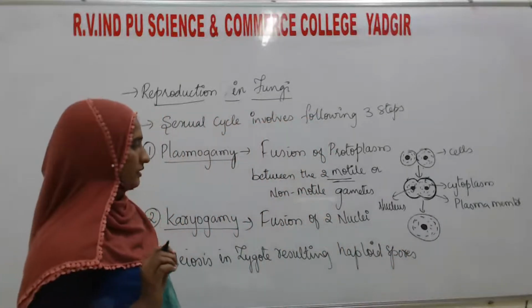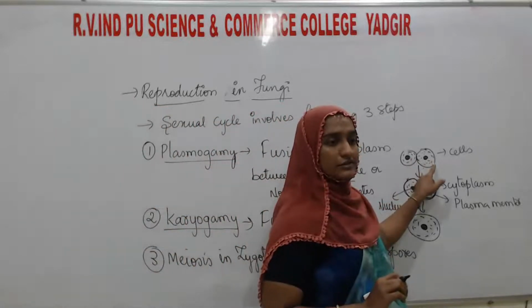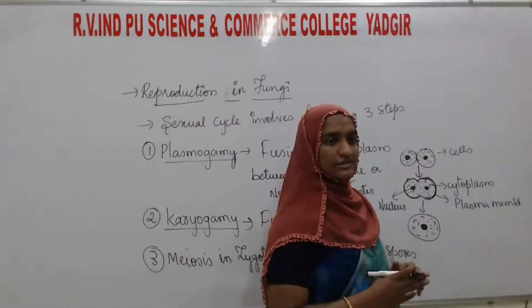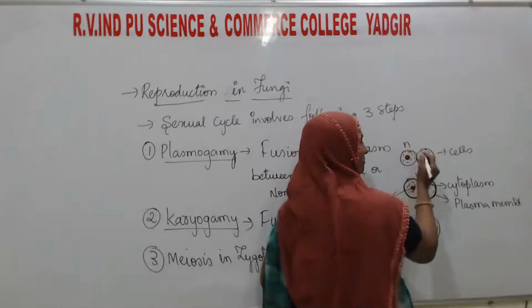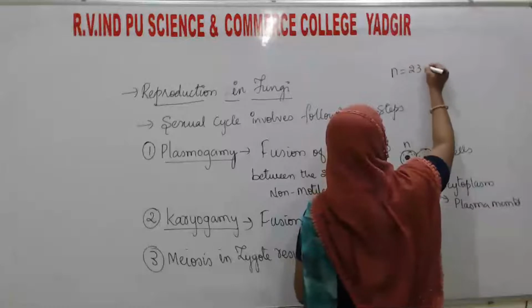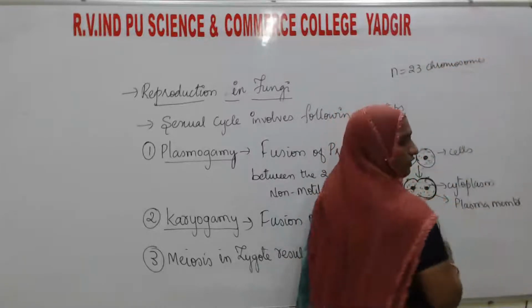First of all, you see there is a presence of nucleus. Nucleus means it will have some chromosomes, that is the genetic material. Here it will be N chromosome. Haploid means 23 chromosomes. This is the haploid.